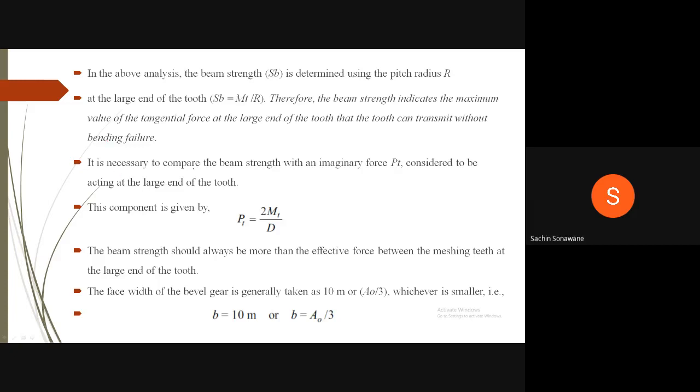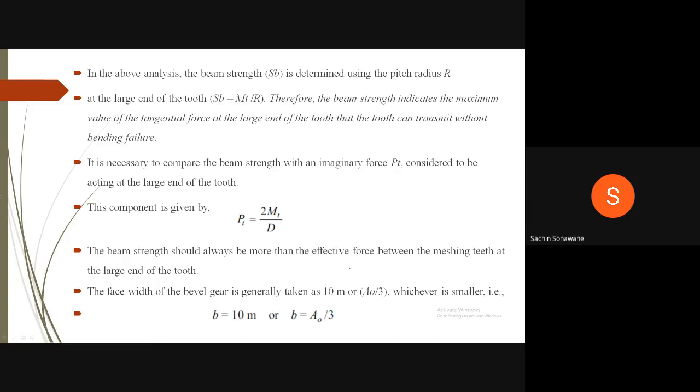It is necessary to compare the beam strength with an imaginary force PT considered to be acting at the large end of the tooth. This component is given by PT is equal to 2MT divided by capital D.